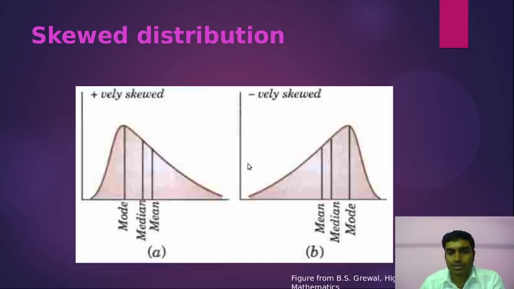So suppose there are two distributions like this, which are not symmetric. One is called positively skewed, another is negatively skewed. How we can measure this, we could talk about in the next class. Before that, we need to understand what is positively skewed and what is negatively skewed. If you consider this distribution, this is suppose the distribution of marks of some section, and I got this histogram pattern, something like that.